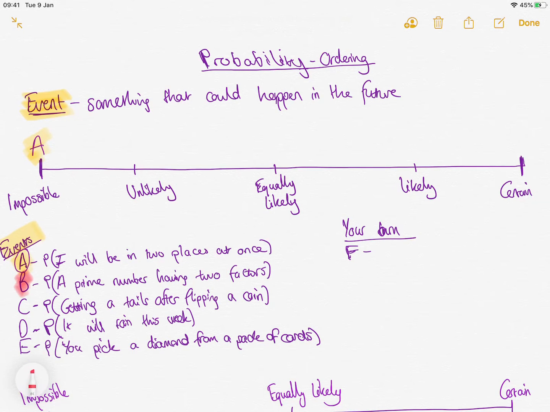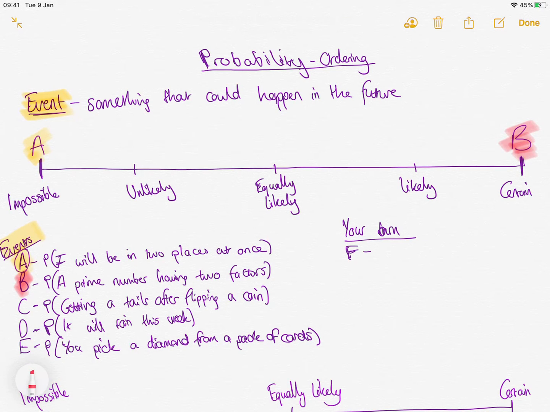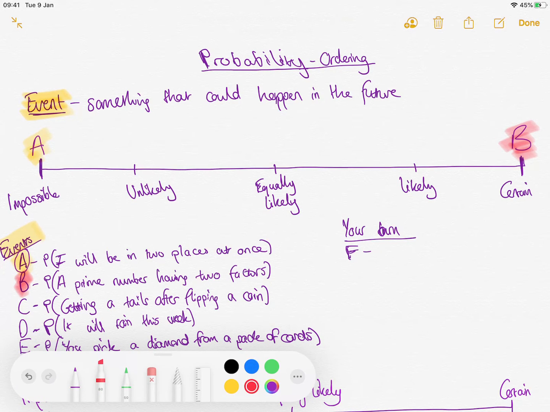So let's look at event B. A prime number having two factors. So that's the probability that I pick a prime number, and what's the probability that it has two factors? So let's say I pick 2, 3, 5. What is the probability that all of those numbers have two factors? Well, we know from, I think it was last week or the week before, that the definition of a prime number is that it has two factors. So that event is certain. If I pick any prime number, it's always going to have two factors. So that is certain.